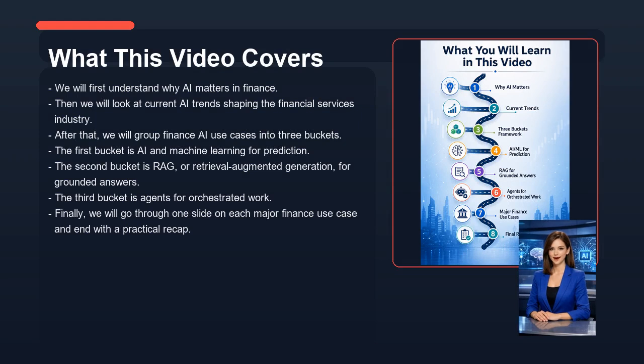We will first understand why AI matters in finance. Then we will look at current AI trends shaping the financial services industry. After that, we will group finance AI use cases into 3 buckets. The first bucket is AI and machine learning for prediction. The second bucket is RAG, or Retrieval Augmented Generation, for grounded answers. The third bucket is agents for orchestrated work. Finally, we will go through one slide on each major finance use case and end with a practical recap.